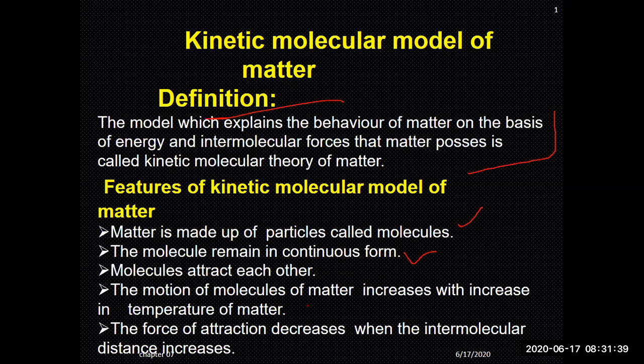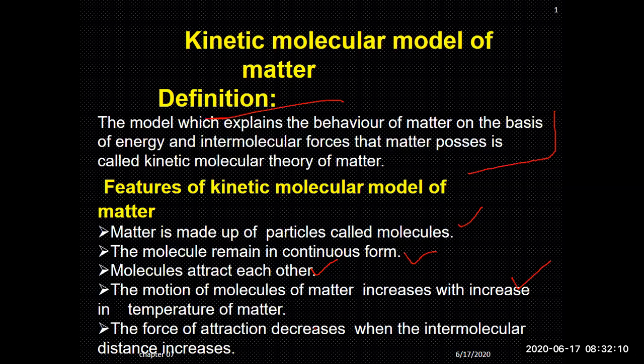The motion of molecules of matter increases with an increase of temperature. This is another important point to remember. Whenever you are asked to increase the motion of the molecules, what steps are you supposed to take? You have to heat the substance, and after heating they will get enough energy to move at their places or to vibrate about their mean positions. So to produce motion in the molecules, we need some amount of energy. The more the energy, the more the vibration.